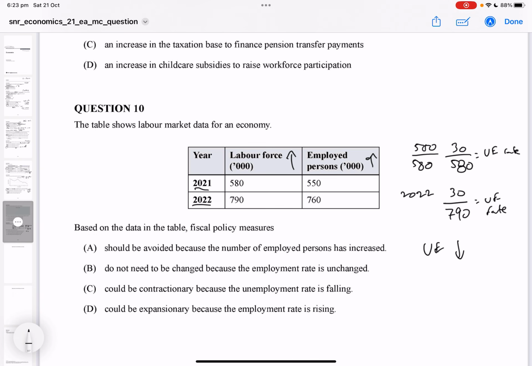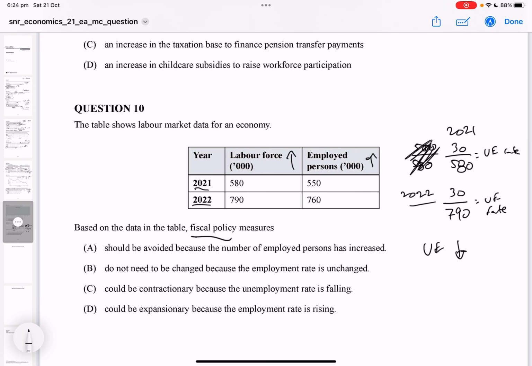So we're trying to figure out what fiscal policy measures could be appropriate. I know the unemployment rate's falling because I've done my little analysis: 30 over 580 for 2021 and 30 over 790 for 2022. So unemployment rate's down. Let's look through the answers.